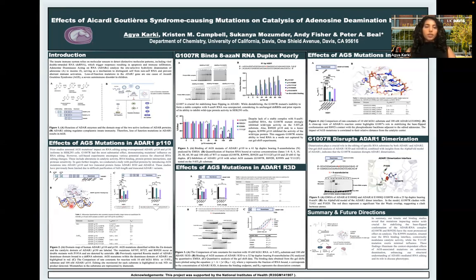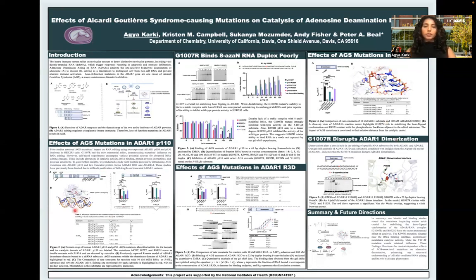G1007R disrupts catalysis because it is within the flipping loop of the protein. We know ADARs act by a base flipping mechanism. And G1007R disrupts this base flipping mechanism, and is detrimental to catalysis in all of the full-length and truncated variants. It also affects binding of AZN-bearing RNA, so it makes a very poor protein-RNA complex. It also inhibits wild-type activity. And finally, it also disrupts ADAR1 dimerization. And it is important to note that this mutation is heterozygous only.